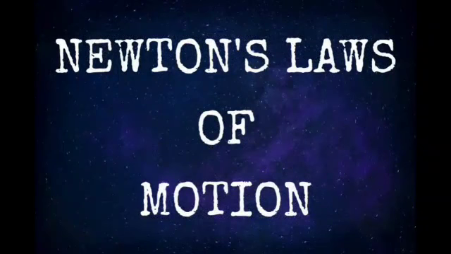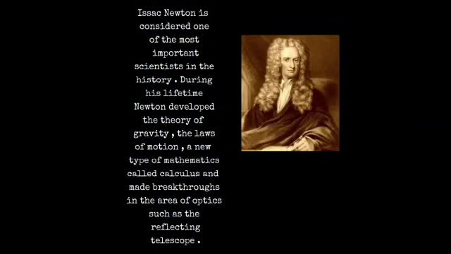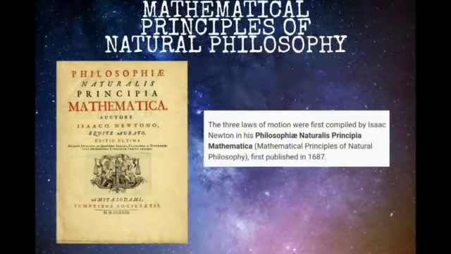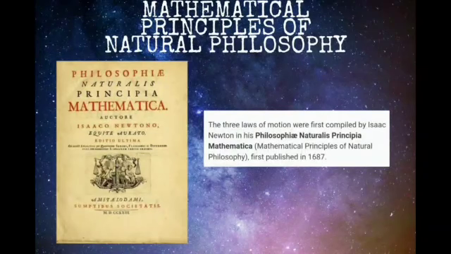Newton's laws of motion. Isaac Newton is considered one of the most important scientists in history. During his lifetime, Newton developed the theory of gravity, the laws of motion, a new type of mathematics called calculus, and made breakthroughs in the area of optics, such as the reflecting telescope. The three laws of motion were first compiled by Isaac Newton in his Mathematical Principles of Natural Philosophy, first published in 1687.